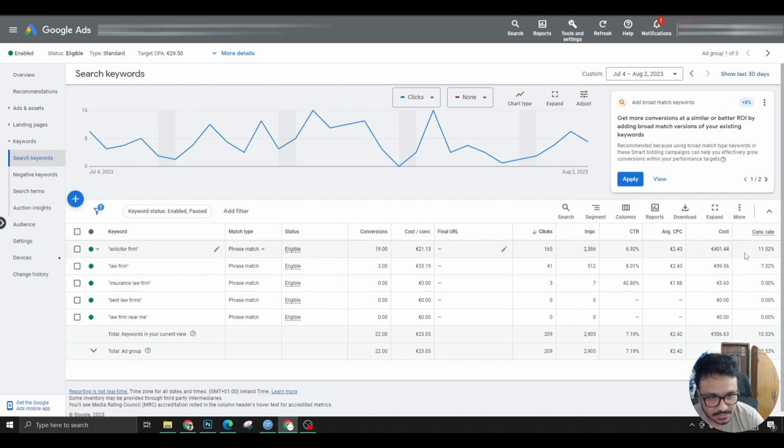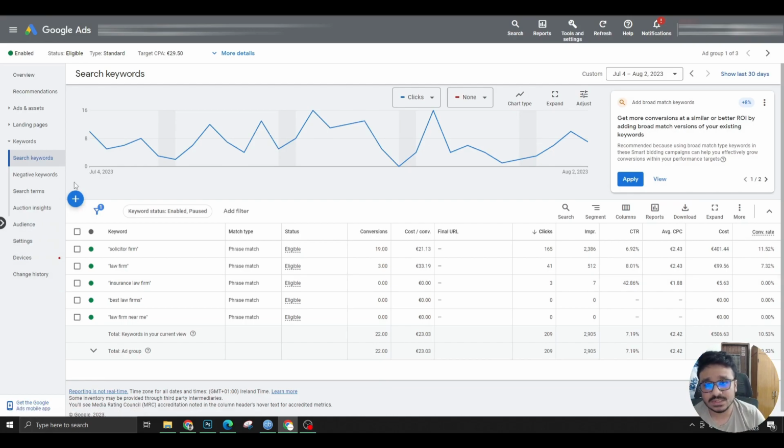That's not bad at all. The conversion rate is also good. The law firm also got like 3 conversions, and the cost per conversion is a bit higher for this one. So what we could do is, for this individual keyword, either change the target CPA and tell Google that no, we don't want to spend this much amount, or just pause this keyword if you think the conversions are not helping.